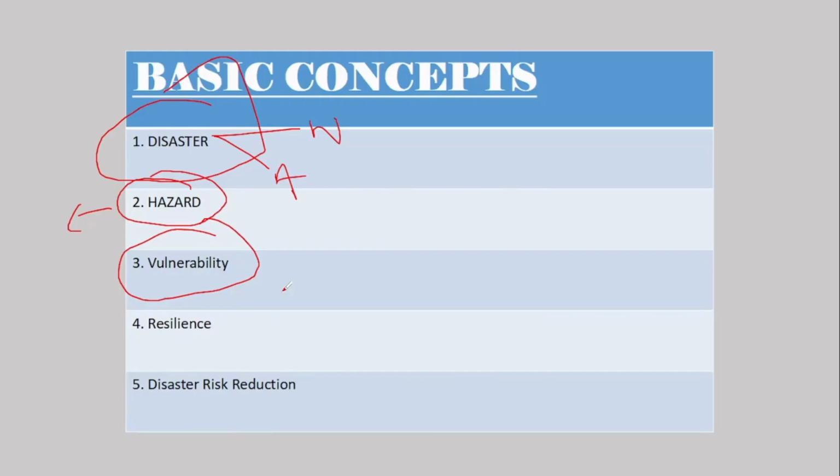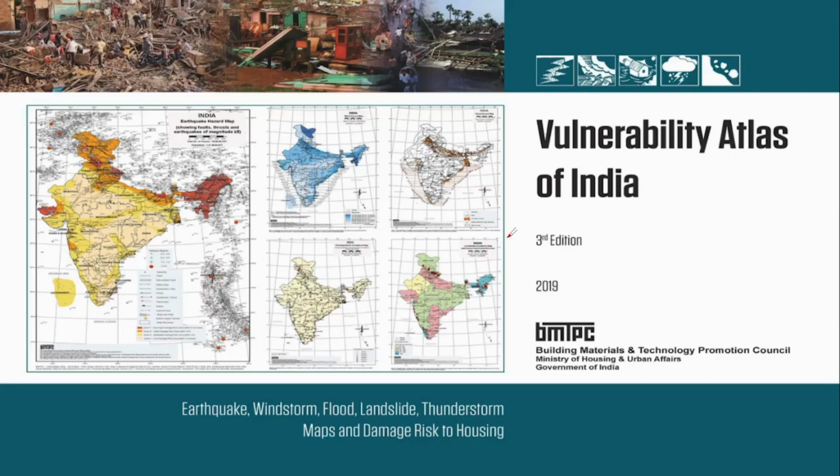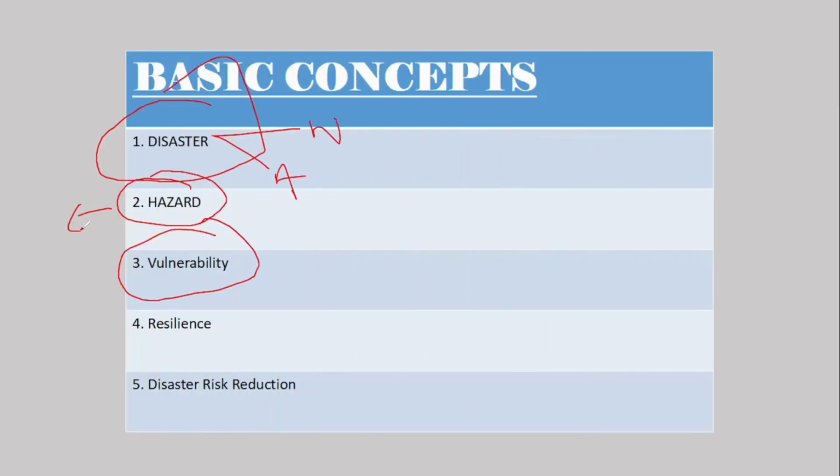We have something called the vulnerability profile of India. This is one of the atlases that was published by BMTPC. So here is your vulnerability atlas. Here we have earthquake hazard maps, then we have landslide prone areas. All this you have to cover under vulnerability.